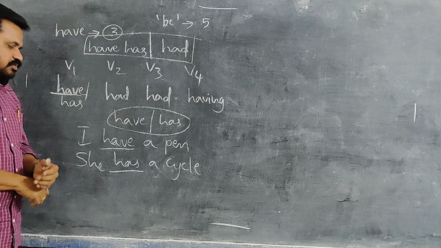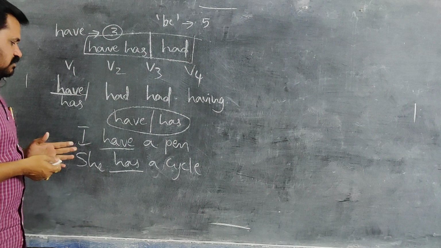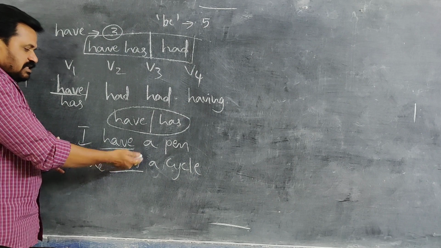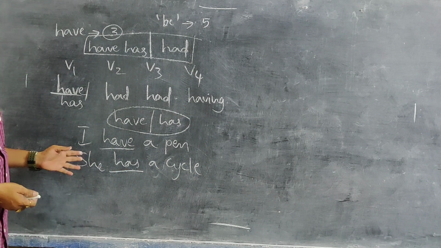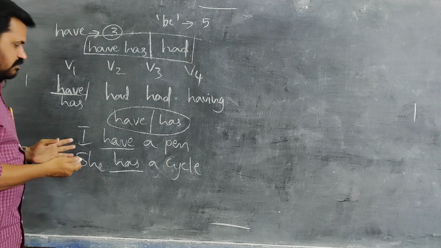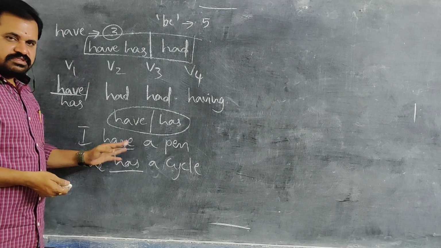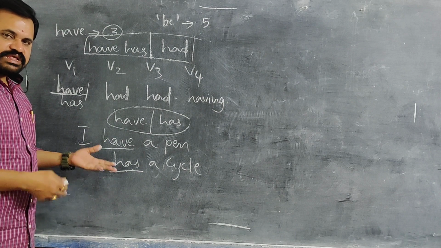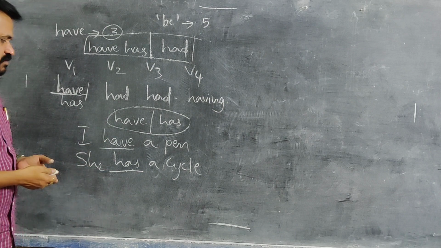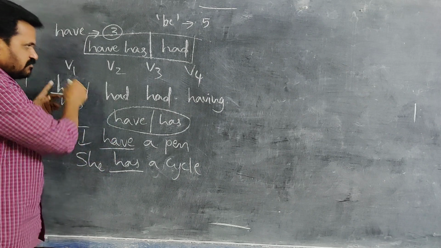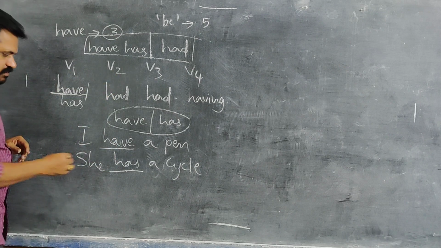and this becomes the helping verb. So, we should know that I have a pen, she has a cycle. These two sentences don't have any main verb after these helping verbs. So, these helping verbs are working as main verb only here. Whenever these are like this, we will treat them as per the verb pattern.